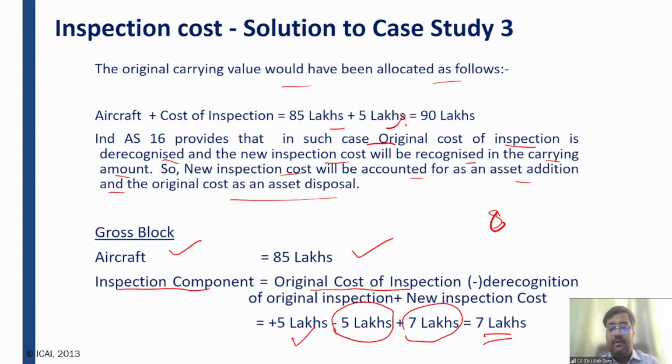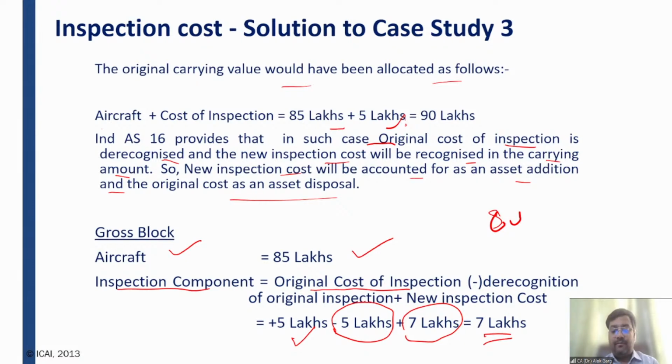Okay. Just a minute. There is a problem in my pen. This is 85 plus 7, which is 92 lakhs. So 92 lakhs is the revised gross block for this aircraft. So we have derecognized, we have disposed of the original cost of inspection and we have added the new cost of inspection.